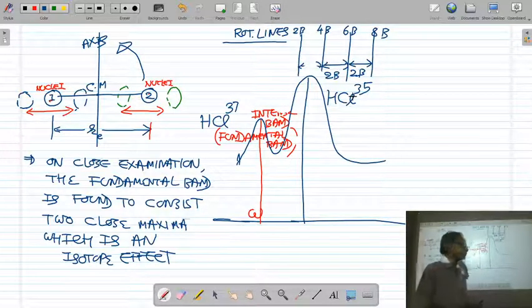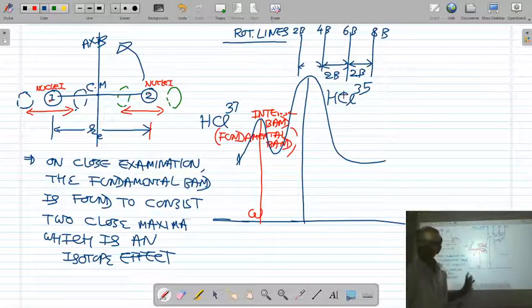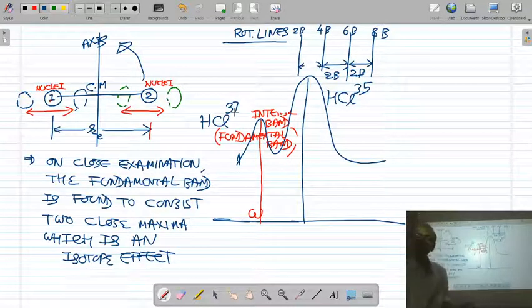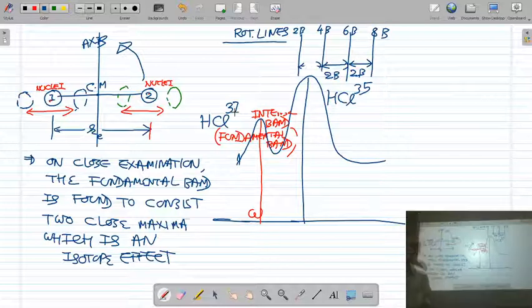HCl has two isotopes. One is HCl35, the other is HCl37. Here the mass of chlorine is 35, here the mass of chlorine is 37. So I have shown two isotopes of HCl, HCl35 and HCl37.